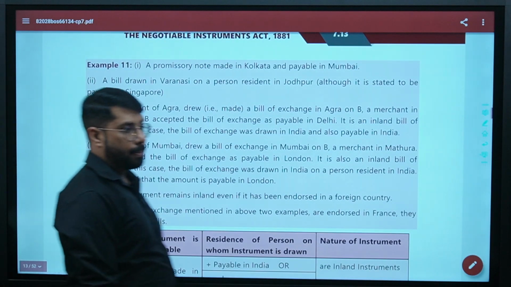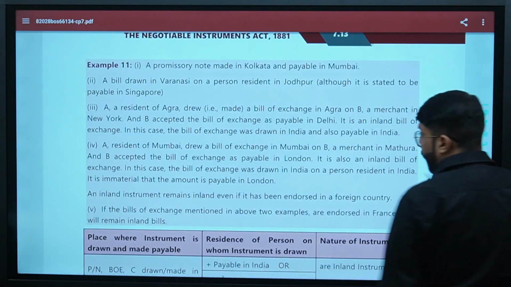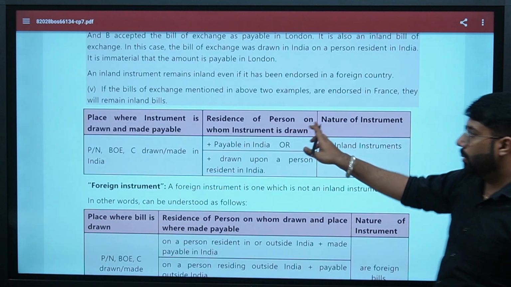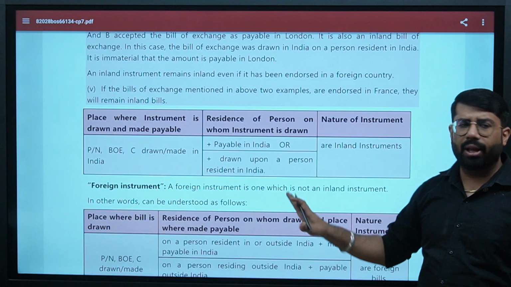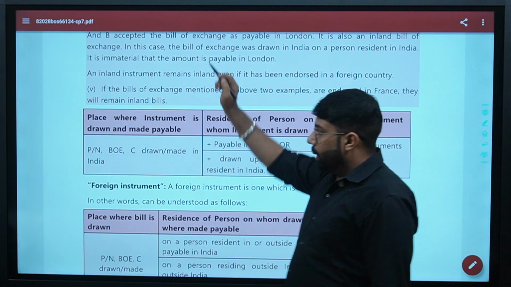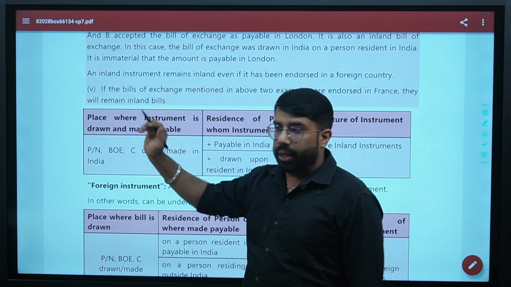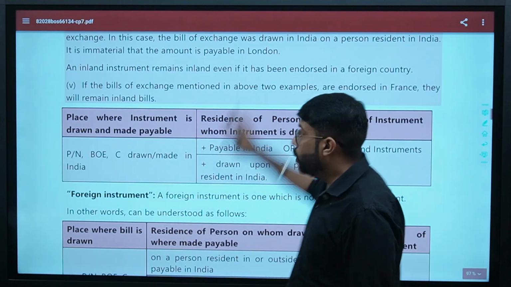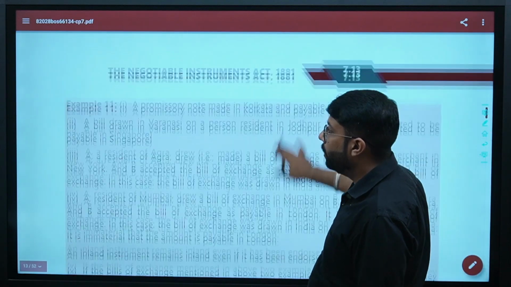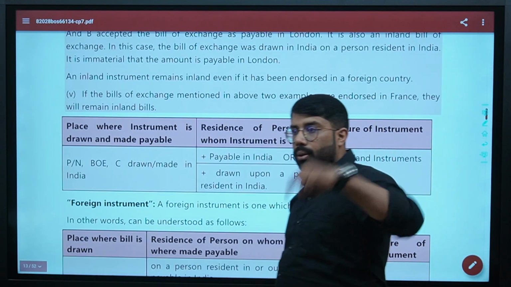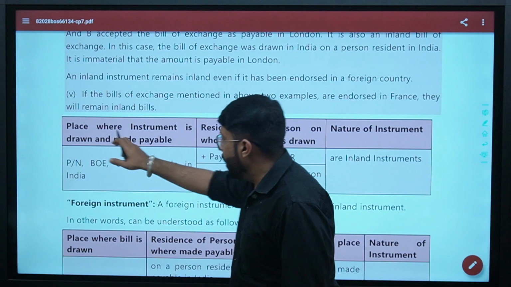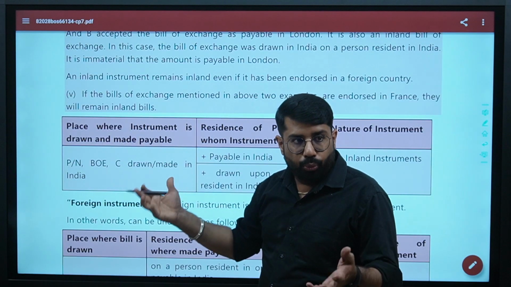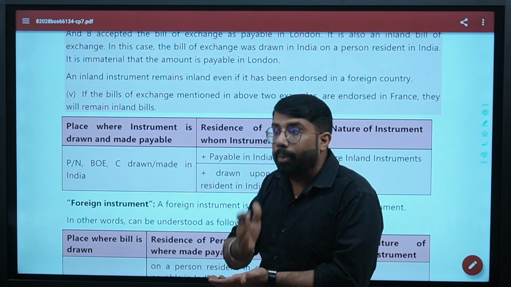Some examples. A very important part. Acha, before we do these examples, I would just ask you people to read this table first. It'll make it very clear for us to understand the things. Inland instrument. Guys, look at the screen, please. Place where instrument is drawn and made. I told you, inland instruments are drawn or made in India. So, place where instrument is drawn and made payable. Which is the place where you are drawing the instrument or you are paying the instrument?